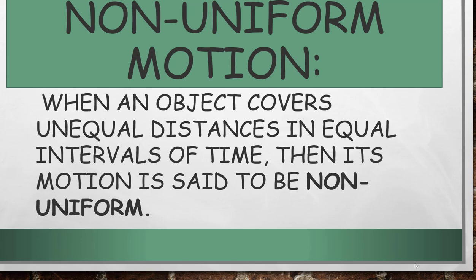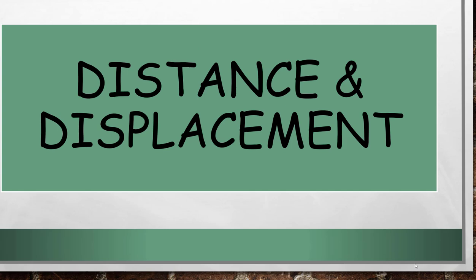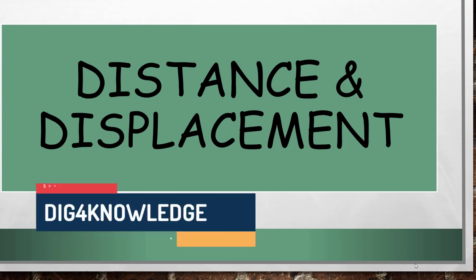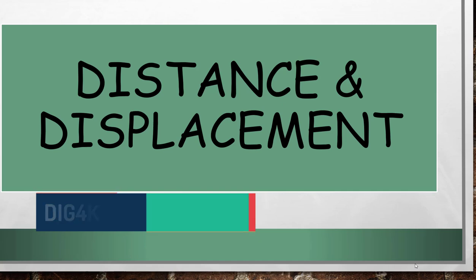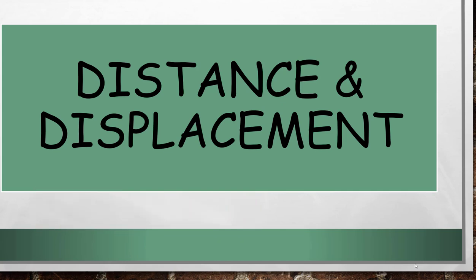Now there are two terms, distance and displacement. We need to differentiate between them at this level because we should know what is distance and what is displacement. Distance is a scalar quantity, whereas displacement is a vector quantity. A scalar quantity is one which has only magnitude. Magnitude means the numerical value, whereas displacement is a vector quantity, means it also has direction associated with it.